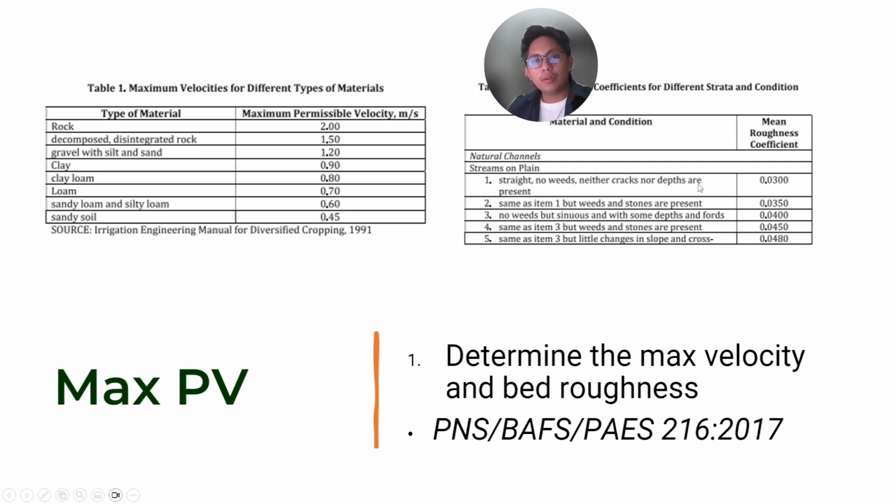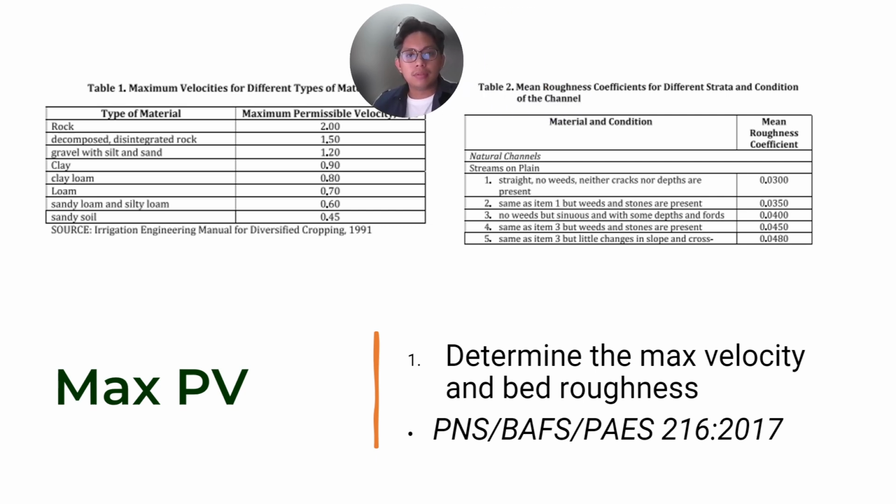For that one, you go to your next table, Table 2, your mean roughness or your n, depending on the strata and the conditions of your channel. So if it's a stream that's straight with no wind, this is your roughness. This is just a part of the table. In PAES, there are many more. It's a long table.